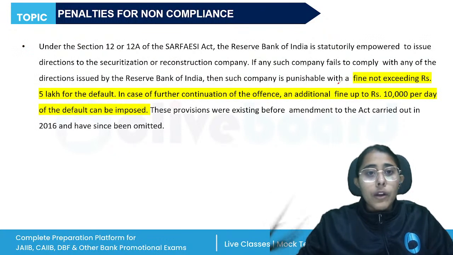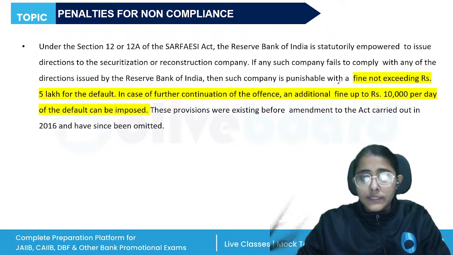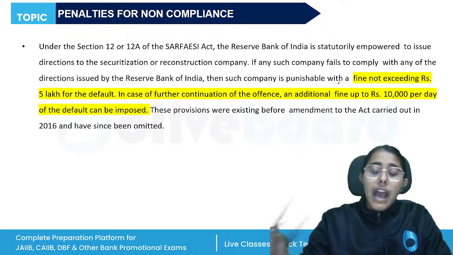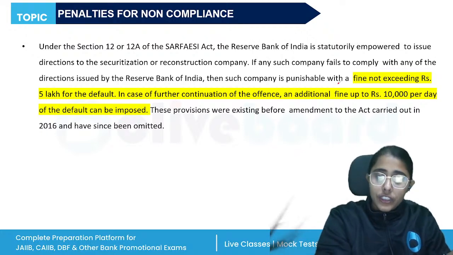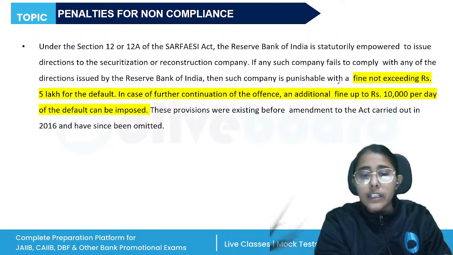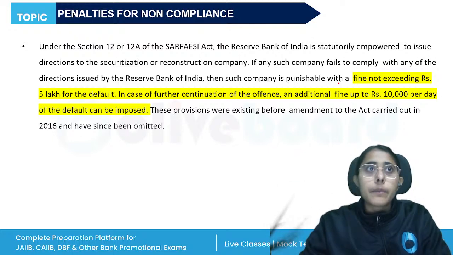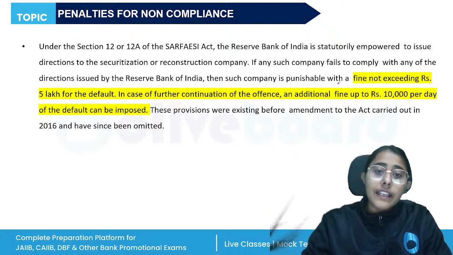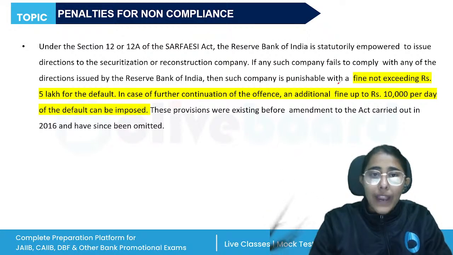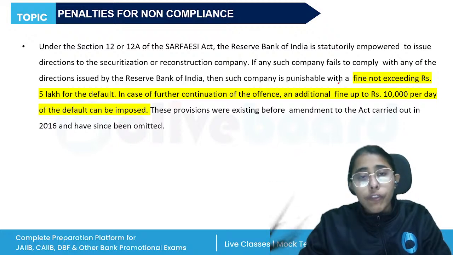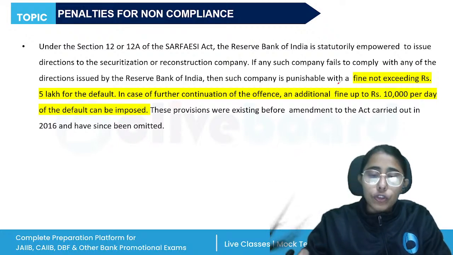Then if we talk about the penalties for non-compliance, again, if RBI has given a direction regarding the securitization or reconstruction, right? And the company or their officers fail to follow those directions. For example, RBI wants to conduct an audit or an inspection, and they have given the direction to provide certain documents or information, but the company fails to do so. So that will come under non-compliance.